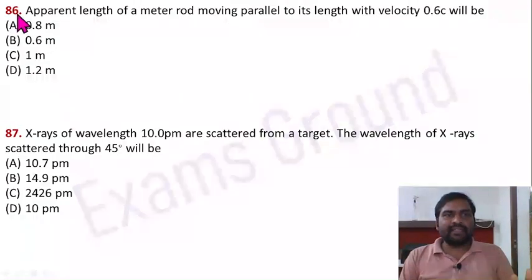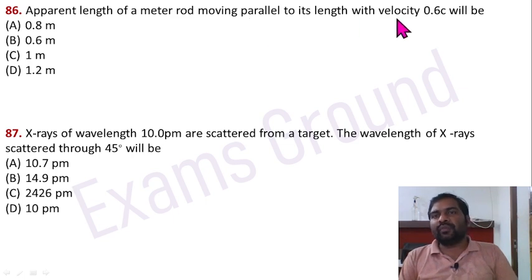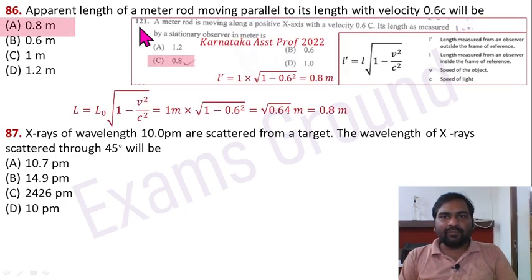Question 86. Apparent length of a meter rod moving parallel to its length with velocity 0.6 c will be. So this is a 1 meter length rod. When it is moving with velocity 0.6 c, use the length contraction formula L equals L naught multiplied by square root 1 minus v square by c square. Put the value of v equals 0.6 c, and initial length equals 1 meter. So 1 meter into square root 1 minus 0.6 whole square. This is going to be 0.8 meter. Option A is correct here. The same question was also asked in the Karnataka Assistant Professor 2022 exam.